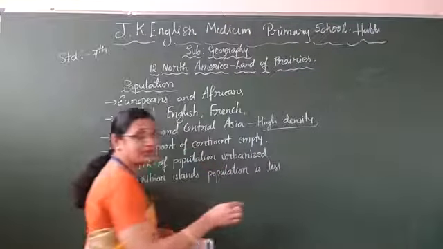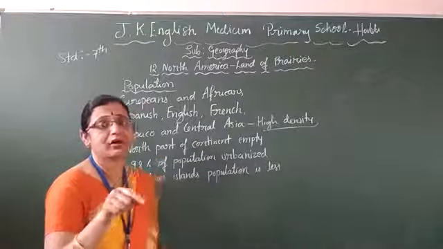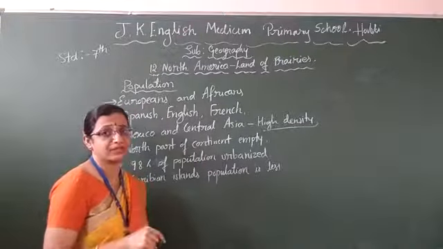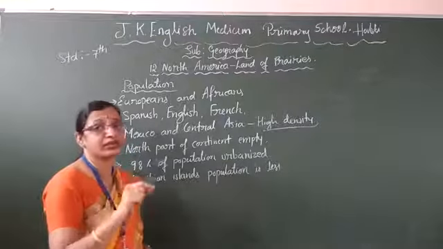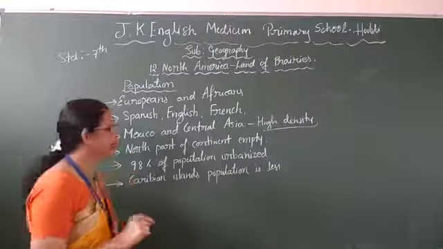Density means, understand what children? In a square kilometer, how many people are living? That is called density. Total population divided by area gives you the density of the population. Okay.